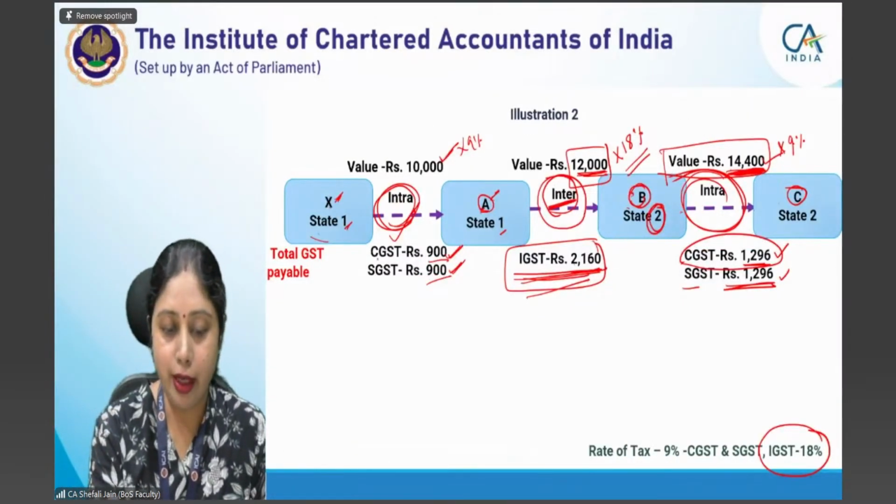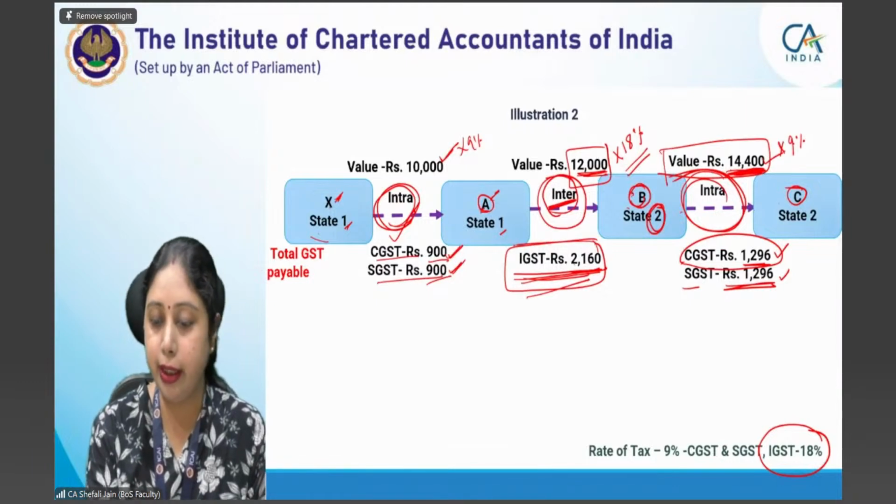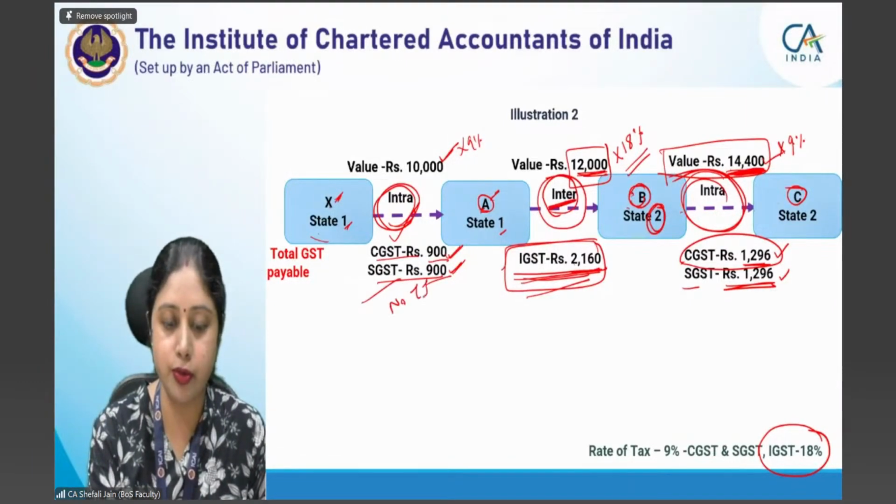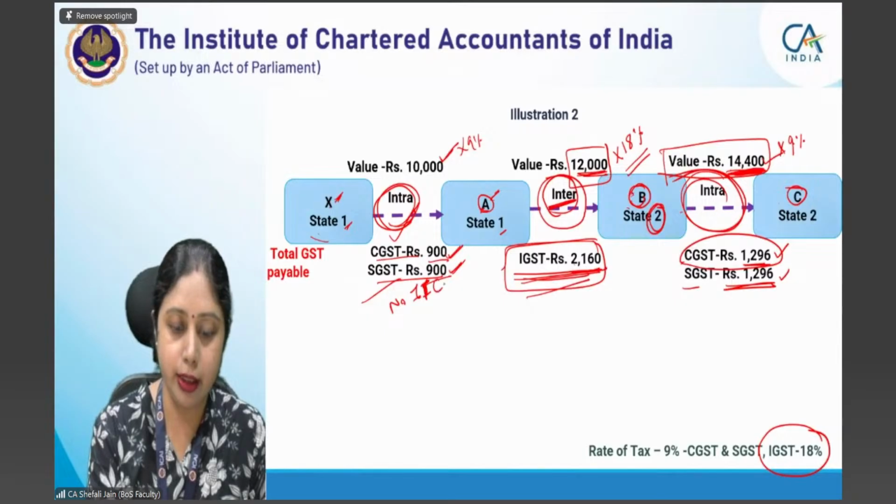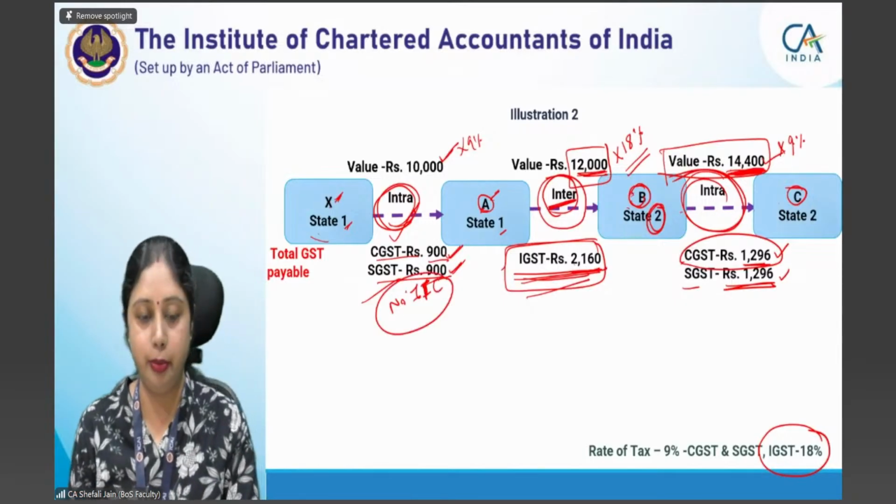Now when we are having CGST and SGST of 900, at this stage there is no ITC, because we have assumed for simplicity that there is no input tax credit available in first transaction.